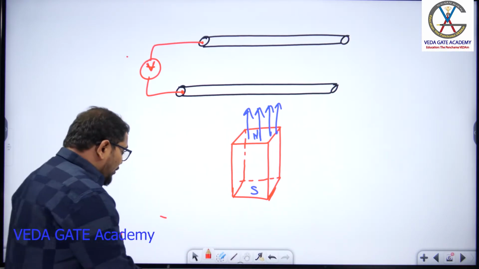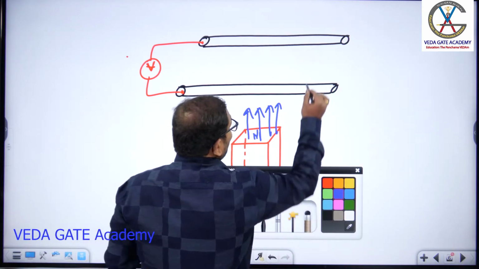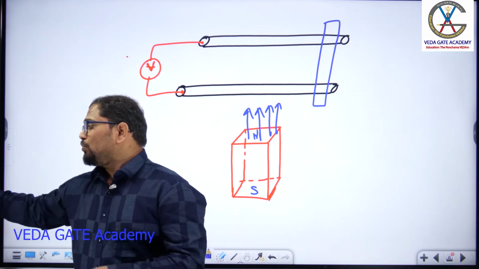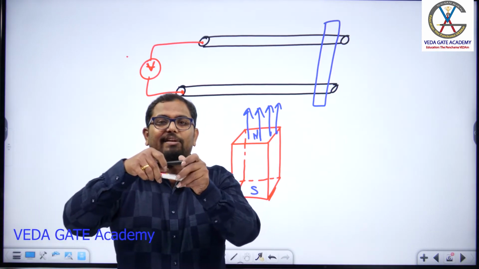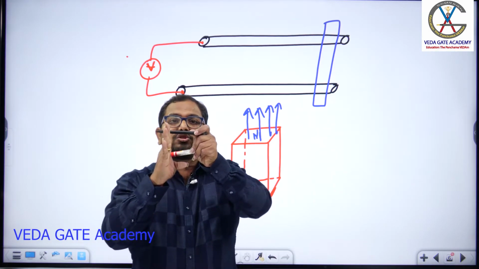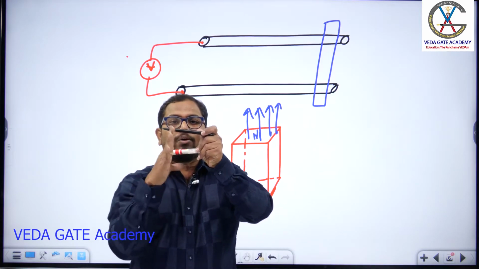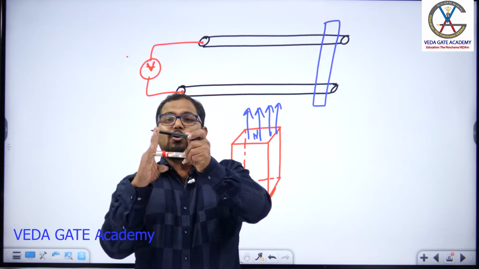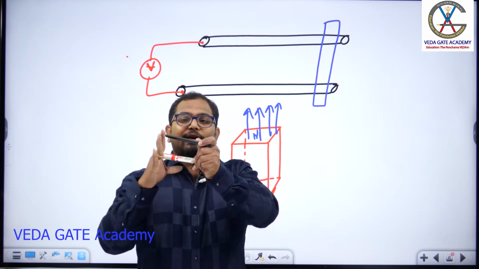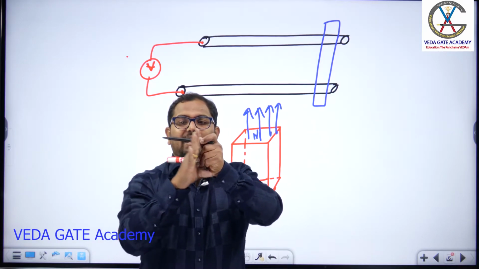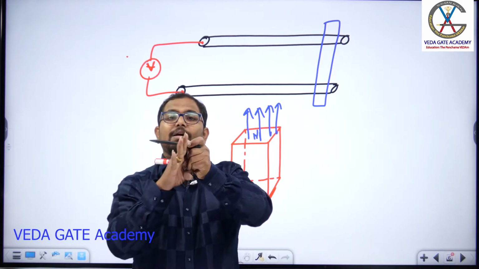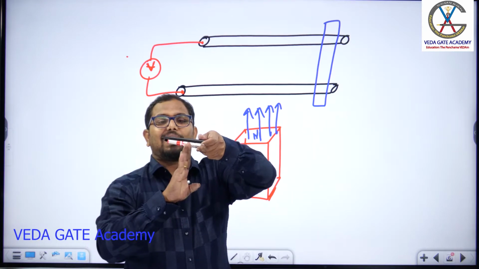What I'll do is, on top of this system, I'll place one more conductor like this. Now on top of these 2 conductors, one side is connected with a voltmeter, and on the other side I'll place my hand like this. Now this is a closed circuit. Now if flux is passing through this closed coil, flux linking is taking place. If I move my hand in this direction or any direction, then the total number of flux lines passing through this will change. Let me take my 4 fingers as flux lines like this.